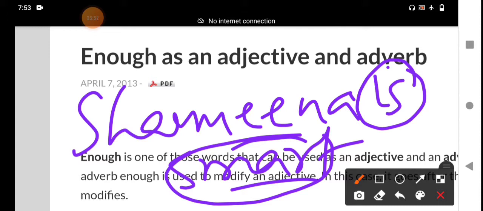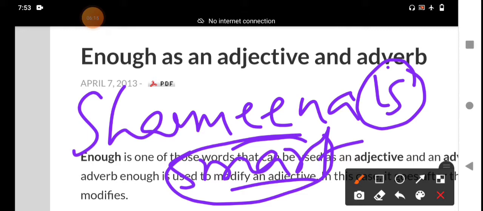This word describes Shamina. This word tells something about Shamina. It qualifies the noun Shamina. What is the definition of the adjective? An adjective is a word which qualifies a noun or a pronoun.